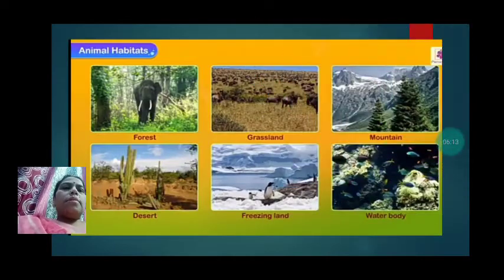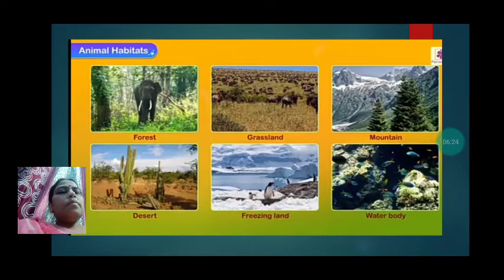Now let us discuss the different habitats: forest, grassland, mountain, desert, freezing land. Freezing land is filled with snow or ice. Then water bodies. The animals also live in water bodies.